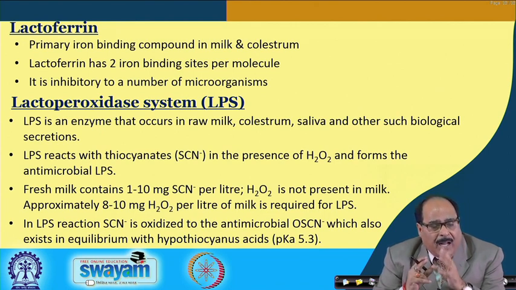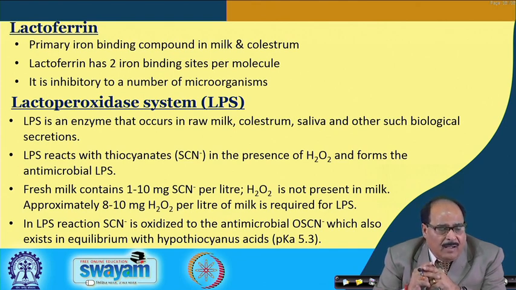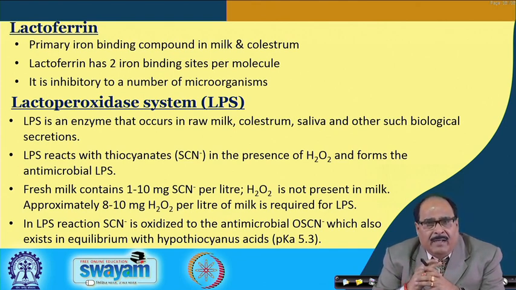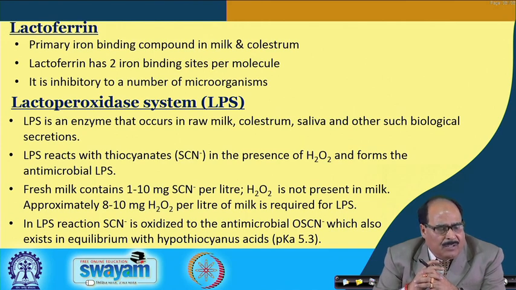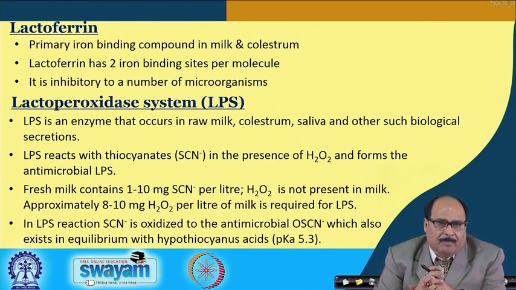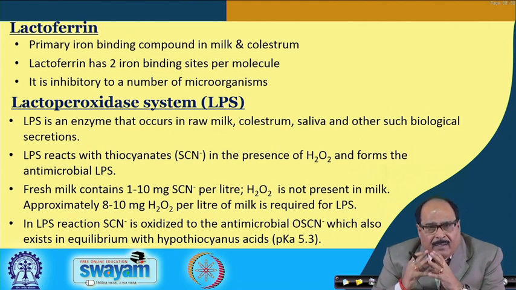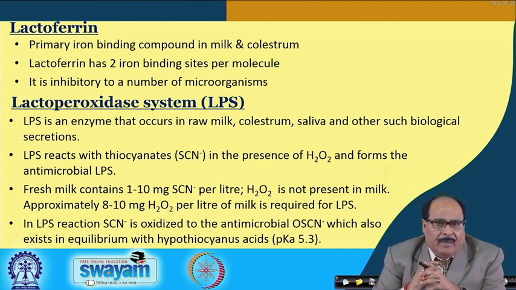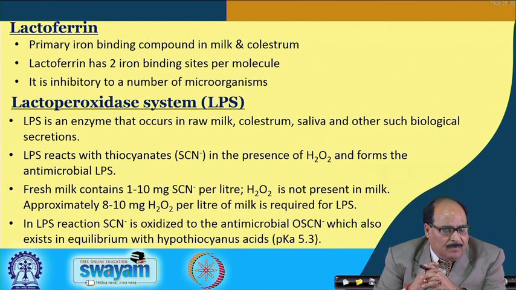It is a primary iron binding compound in milk and colostrum. Lactoferrin has 2 iron binding sites per molecule, and because of this iron binding activity, it becomes inhibitory to a number of microorganisms, and therefore, it can be used to prevent the growth or even to kill or inactivate the microorganisms in several food products.